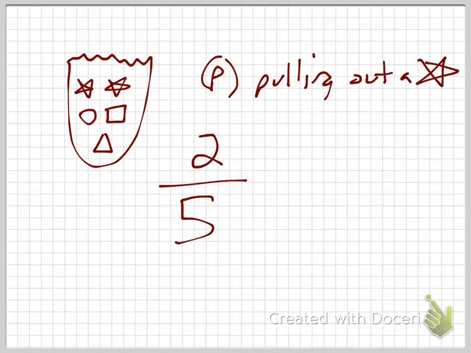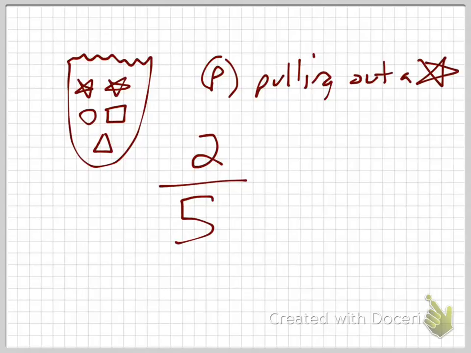Question. Isn't it still that the stars would be considered likely, being more stars than any other shape? No, I mean, here's the deal. If I was to ask you, is it likely for you to pull out a star? The answer is no, because you're likely not going to pull out a star, right? There's only 5 objects and there's only 2 stars. You're likely going to pull out one of the other 3 objects. Does that make sense?